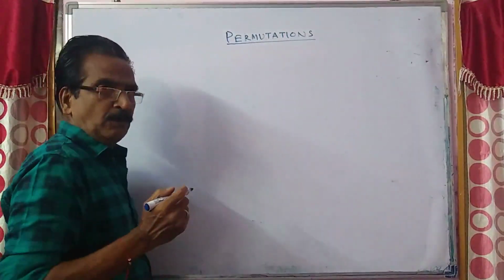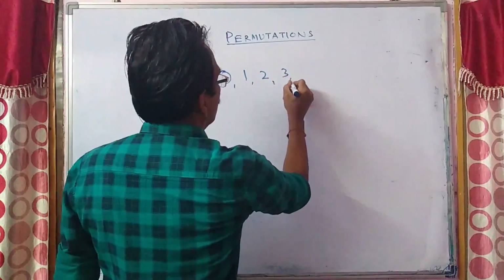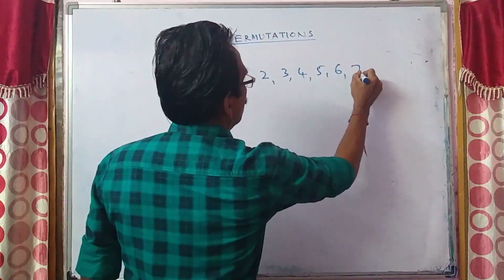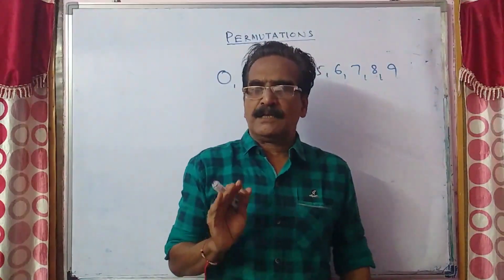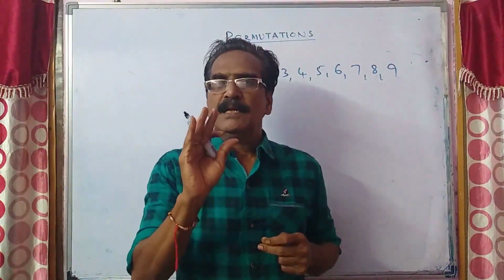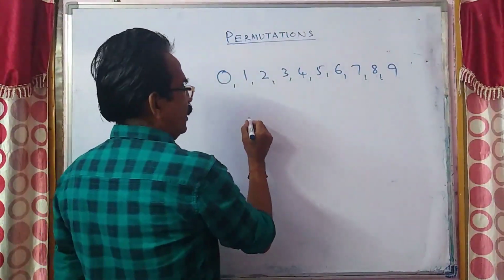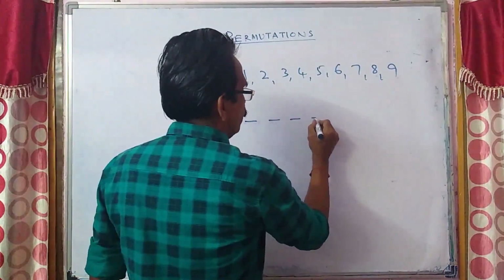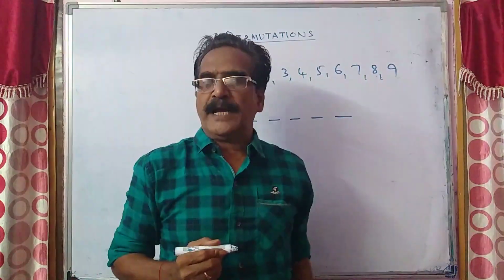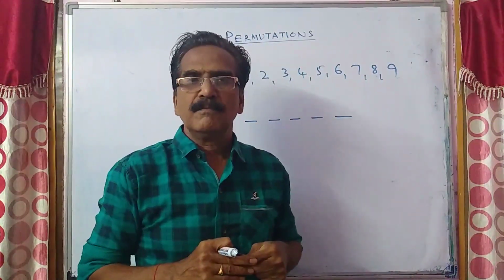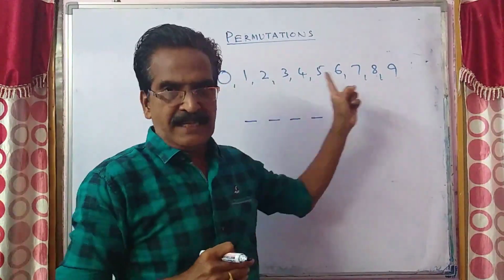So we do this problem like this. In total, how many 5-digit numbers are there? 5-digit numbers means we have to fill 5 blanks with the available digits 0 to 9. There are 10 digits. So how many 5-digit numbers can we make with these digits?